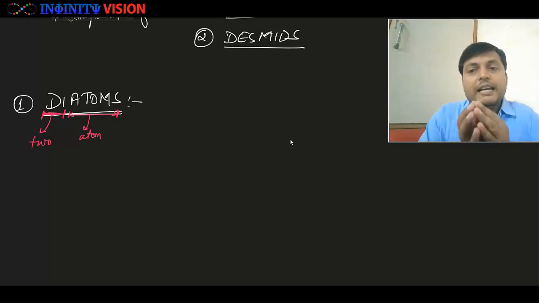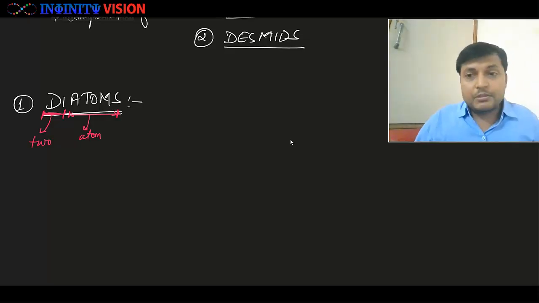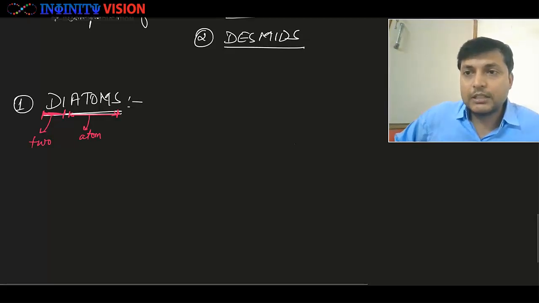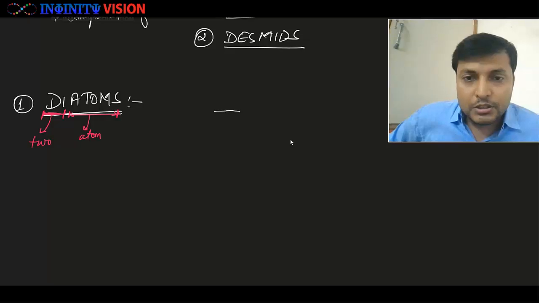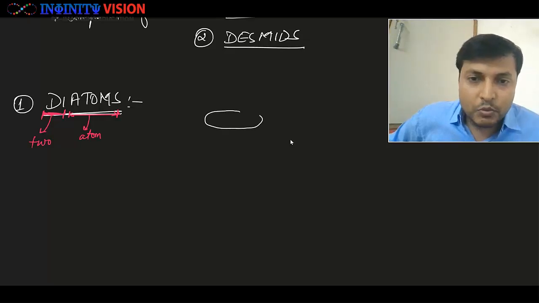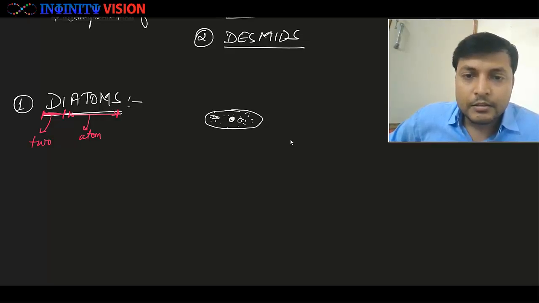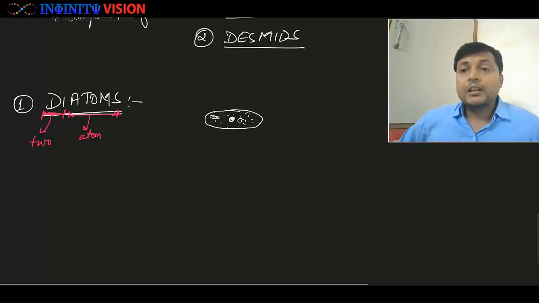Because we find that these organisms, these protistans, are unicellular organisms. This is one organism with a nucleus and cytoplasm and all the rest of the organelles and things like that. So this is one cell.